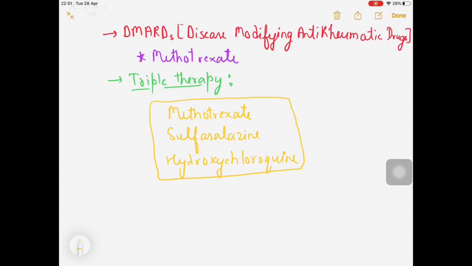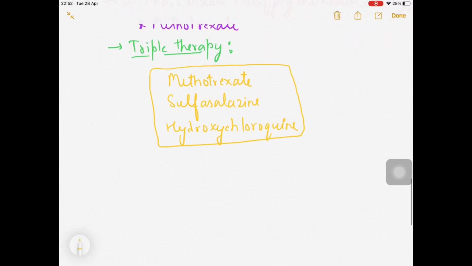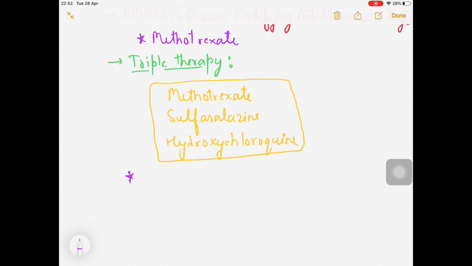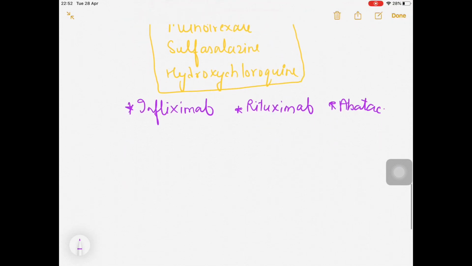Along with that some other drugs can be used. For example, infliximab can be given, or we can give rituximab, or abatacept. These can be given to the patient.